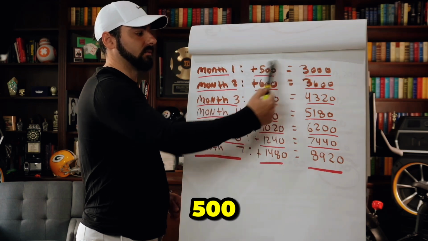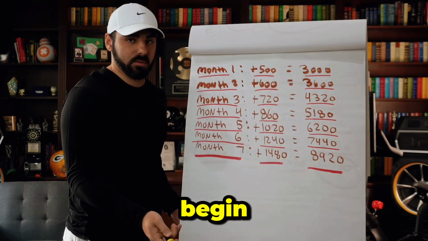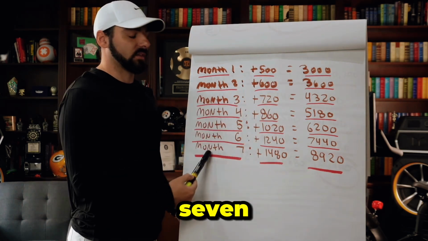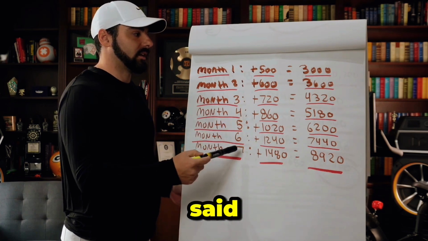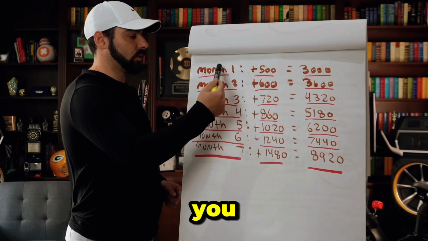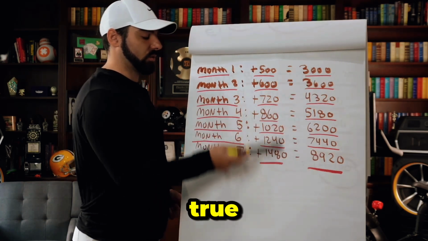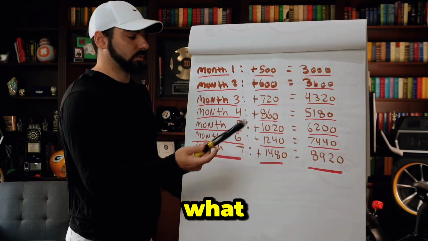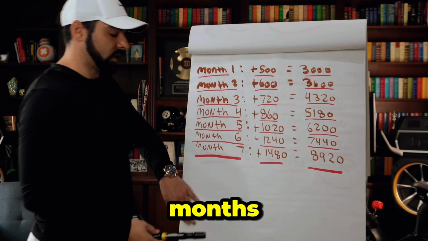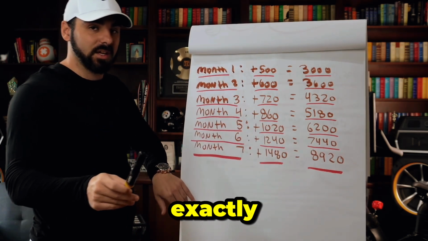Because like I said, you made $500 in that first month. So just think of those gains right there. That's crazy gains just right there to begin with. Turned $2,500 into nearly $9,000 in 7 months. But like I said, this is why consistency is so important. Because if you weren't consistent here, these numbers don't line up, none of these numbers stay true, you're all over the board. Who knows what happens if you don't stay consistent knowing exactly what you're doing, and do that for 12 months.